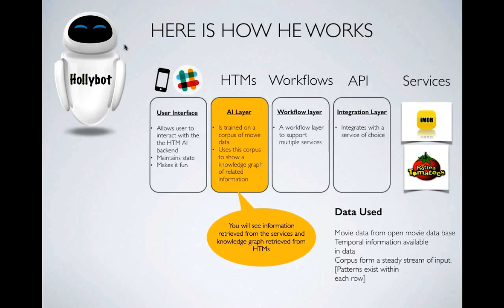of a knowledge graph. You have a workflow layer which can be used to define complex workflows, and then you have an API layer which integrates with different systems. The data used here is movie information from the Open Movie Database. So there's a large corpus of information available. For this case, we have trained it with a smaller set of data. Now let's see Hollybot in action.